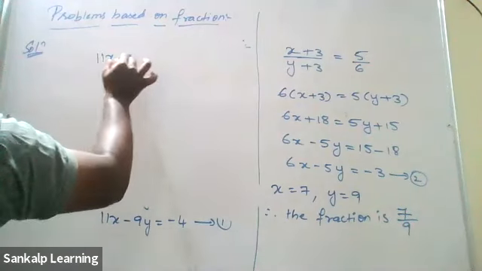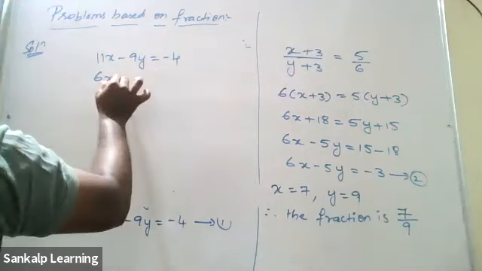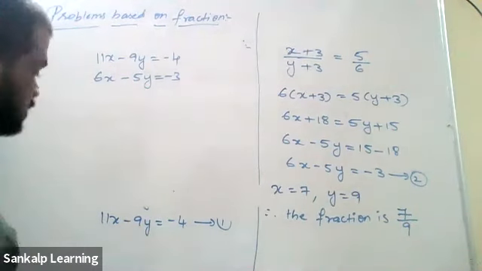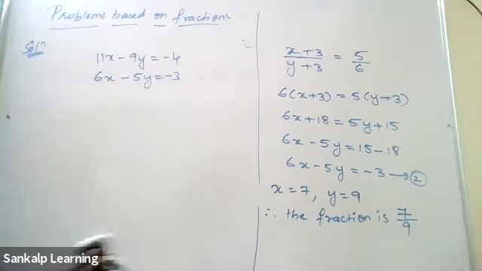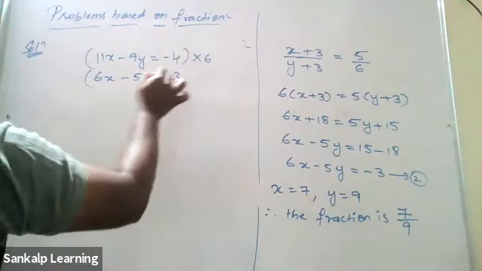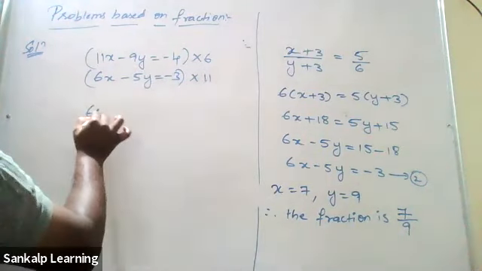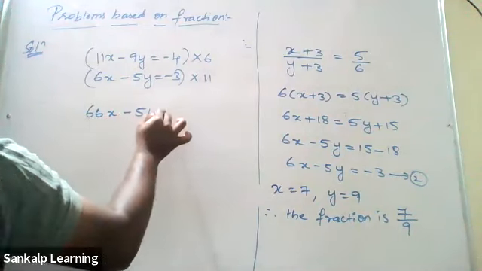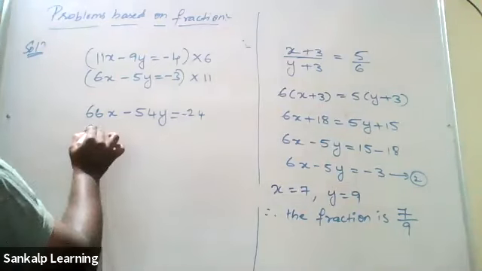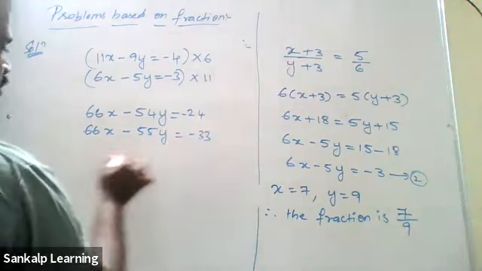So 11x minus 9y equal to minus 4. 6x minus 5y equal to negative 3. You have to take the LCM of 11 and 6. What is the LCM of 11 and 6? 66. So what should we multiply here? 6. What should we multiply here? 11. So what do you get? 11 into 6 is 66x minus 54y equals minus 24. Again, 11 6s are 66. 11 5s are 55. 11 3s are 33.